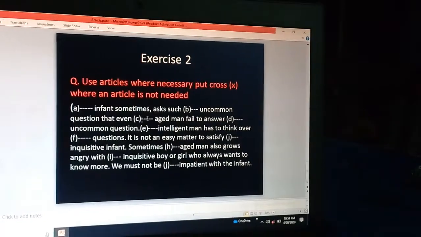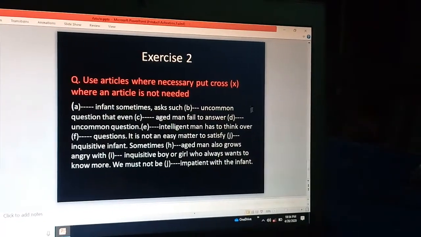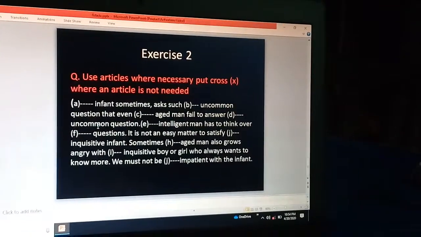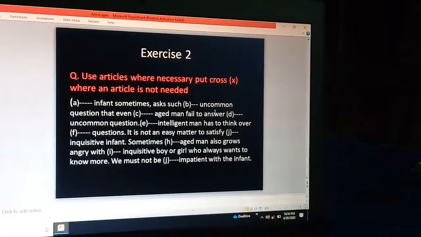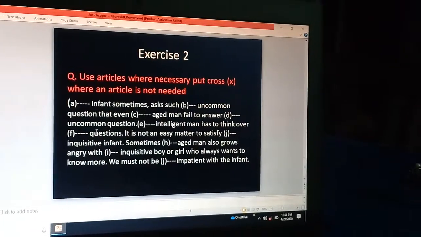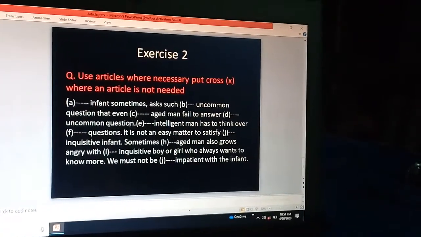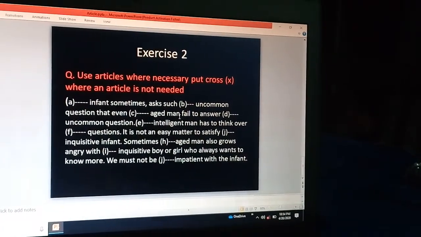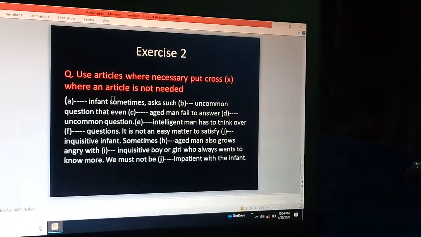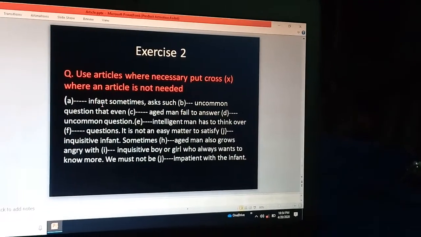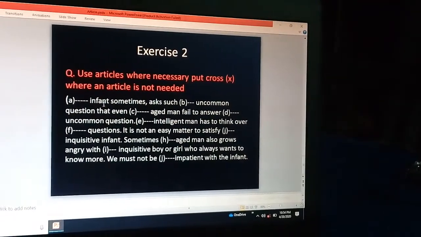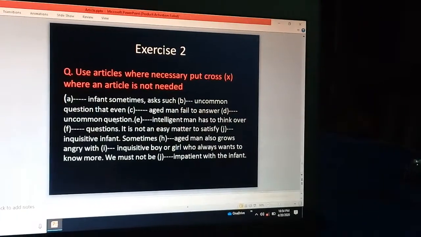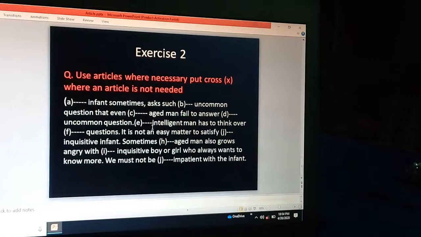So here is uncommon, here is also uncommon. We tell you when we repeat anything we use there the, but we cannot use here the because this uncommon questions and this uncommon question is not same. It is the uncommon question of aged man, but this was the uncommon question of infant, so both are different. So as this is not for the same person, so we cannot use here the, we use here an.